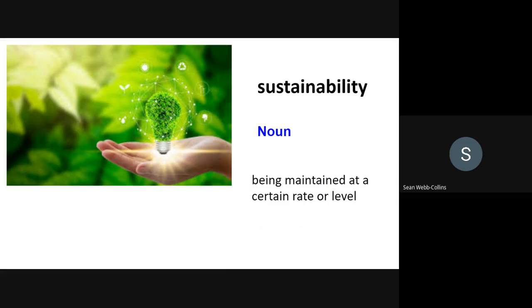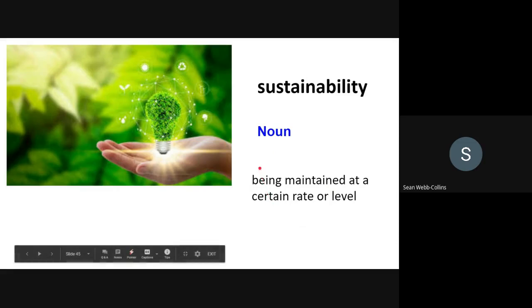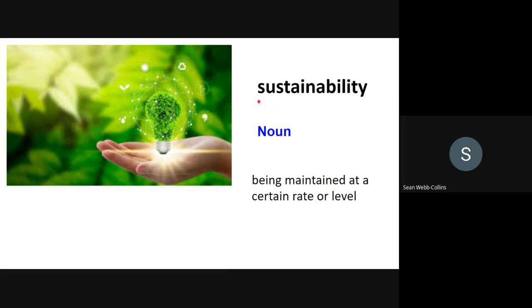What other word forms do we have? Yes, we have the verb sustain. Do you have enough money to sustain yourself? What other word forms?